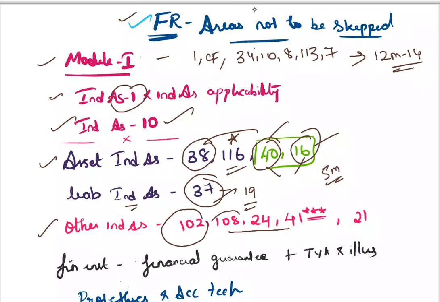In one attempt, in Ind AS 108 you got a question for 14 marks. It was a 14 mark question, and in the very next attempt it came again for a 10 mark question. So please be thorough with 108, with all kinds of questions, big questions, small questions, even small case scenarios. We don't know how he is going to test Ind AS 108. In Ind AS 24, please do the illustration and test your knowledge questions.